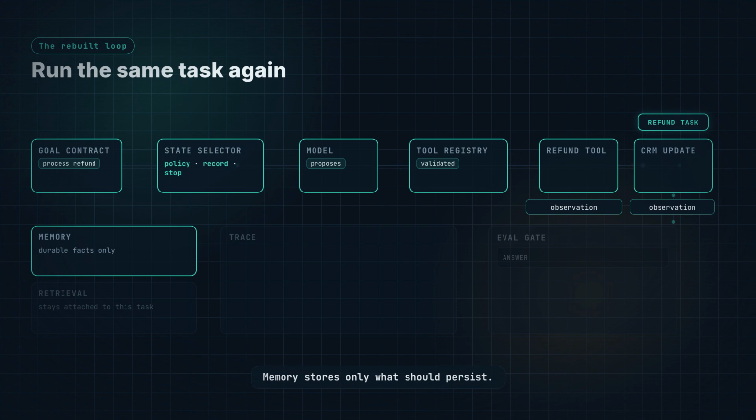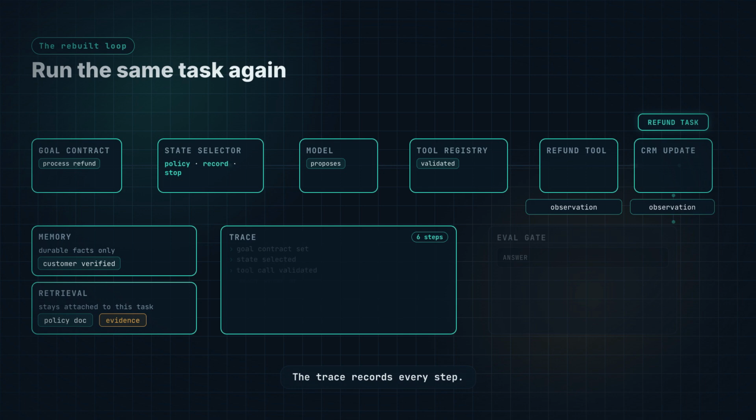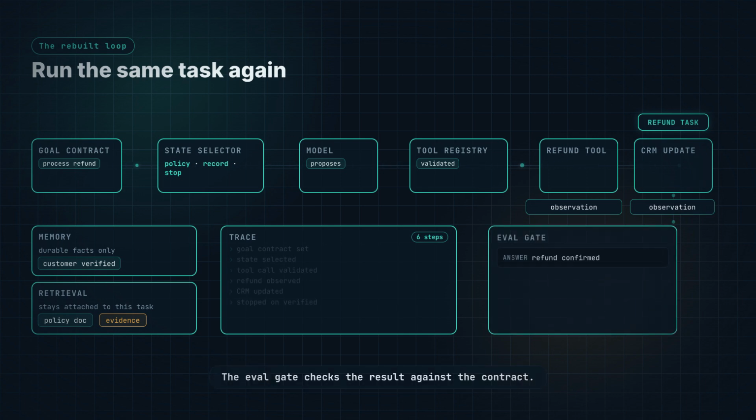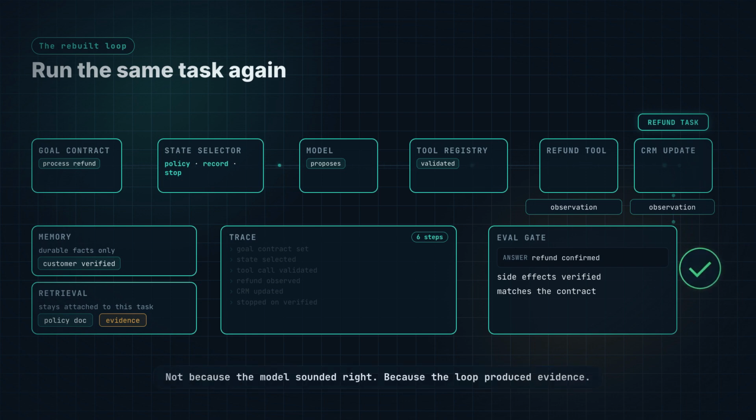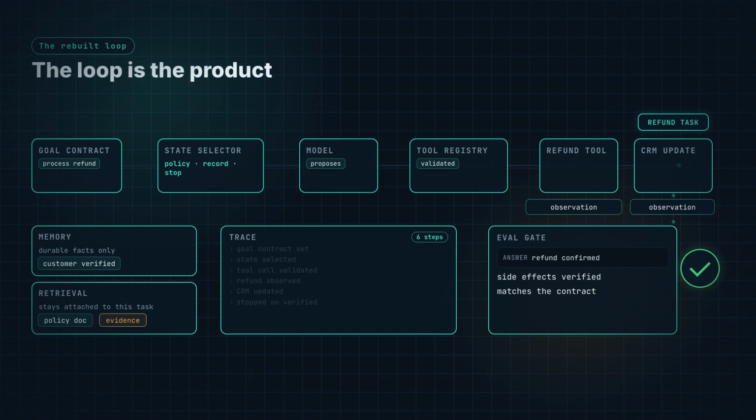Memory stores only what should persist. Retrieval stays attached as evidence, not as a belief. The trace records every step. The eval gate checks the result against the contract. This time, the green check means something. Not because the model sounded right, but because the loop produced evidence. The model is only one part of the agent. The loop is the product.